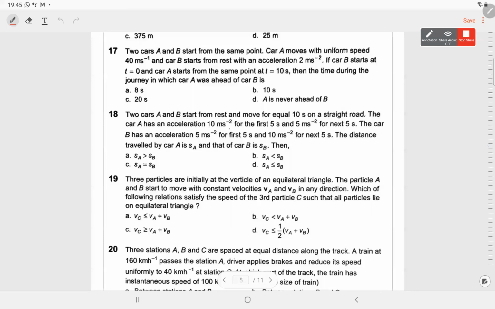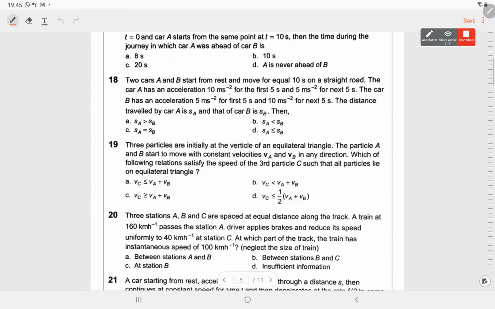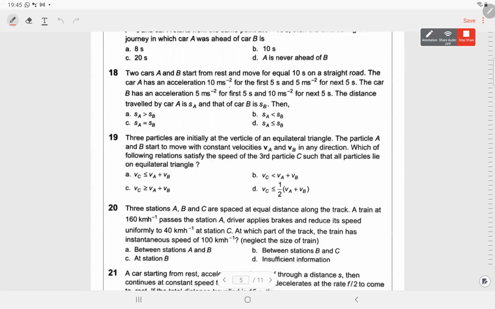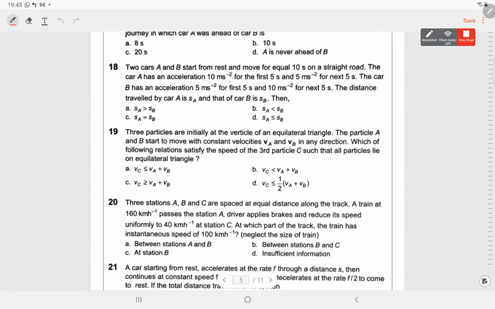Two cars A and B start from rest, move for equal 10 seconds on a straight road. Car A has an acceleration of 10 meter per second square for 5 seconds and 5 meter per second square for the next 5 seconds. Car B has acceleration 5 meter per second square for 5 seconds and 10 for the next. The distance traveled by car A is SA and that of car B is SB. I think it's simple. You have to do just two steps. First find the velocity after the first 5 seconds.